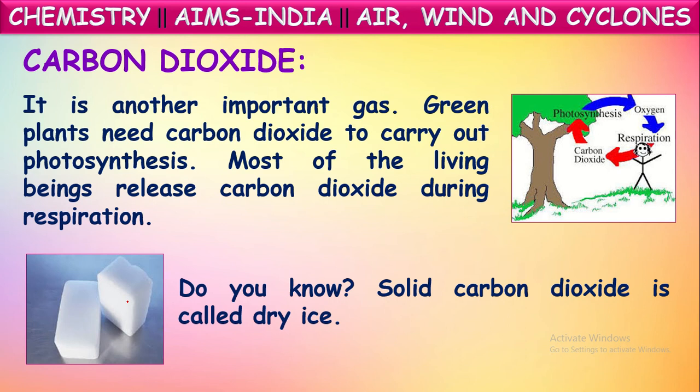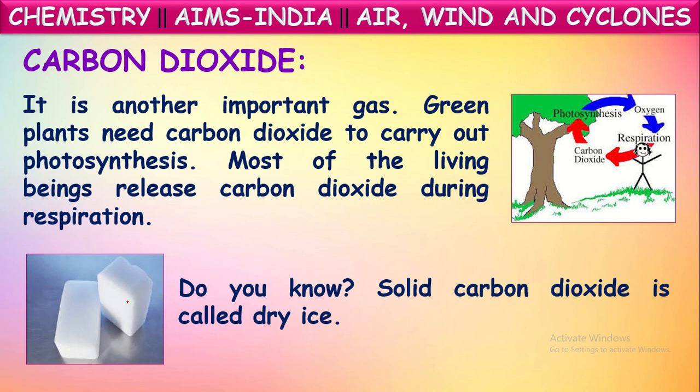And when this dry ice is kept in the open air at normal temperatures, it directly converts into gaseous form again. It converts into gaseous carbon dioxide directly without coming through a liquid state. That's why we say this solid carbon dioxide, also called dry ice, sublimates when kept outside. So the carbon dioxide formed will be seen like white smoke.